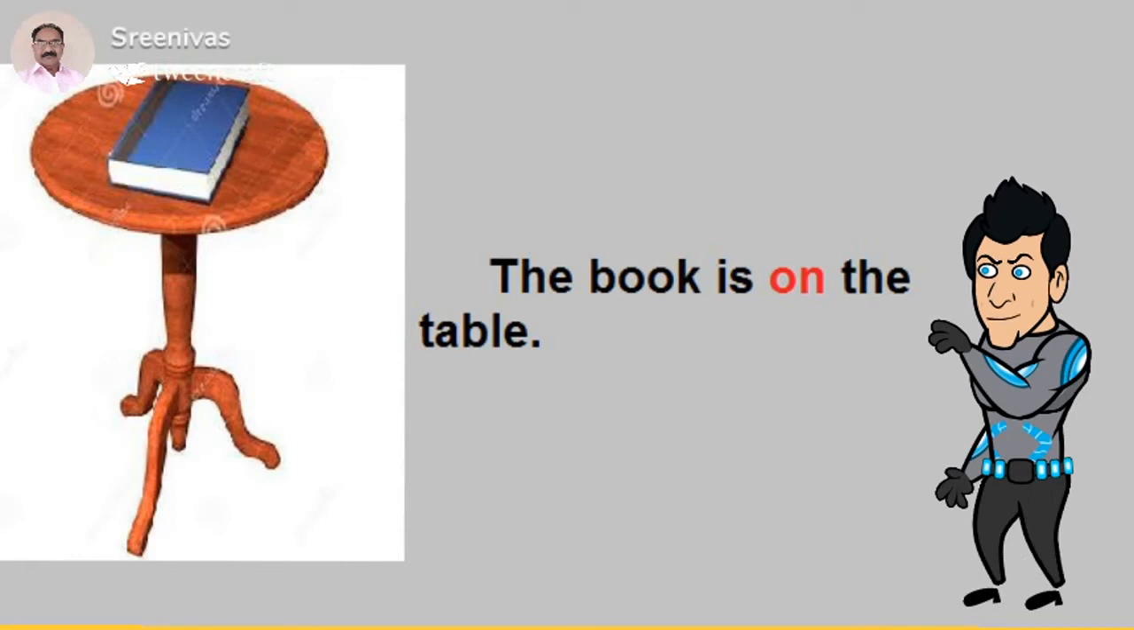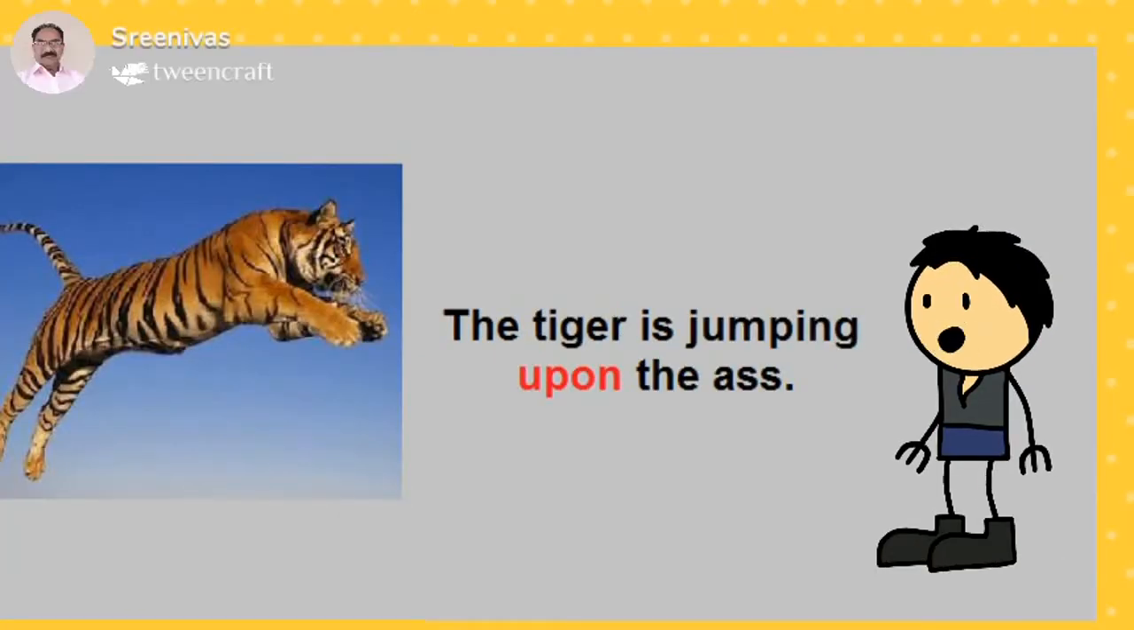The book is on the table. The tiger is jumping upon the ass.